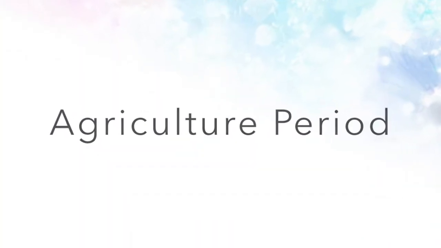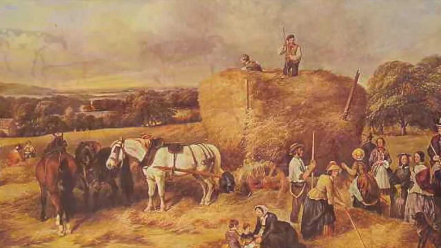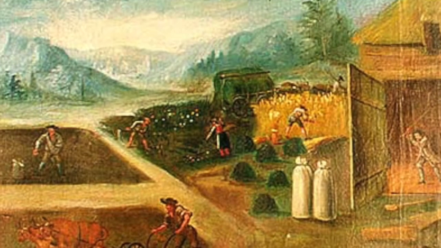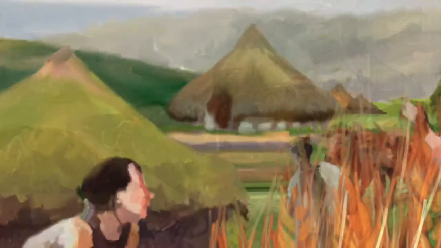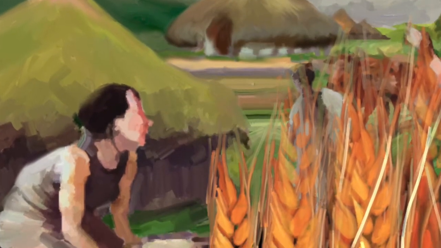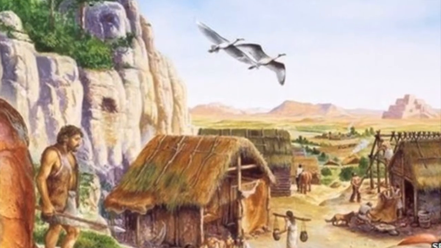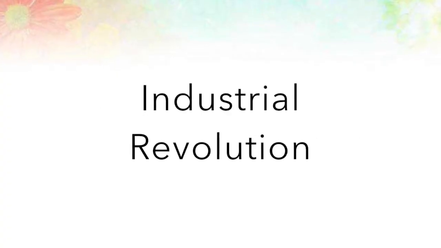Agriculture period. The agriculture period is the second period of human population growth. This period ranges from 10,000 years ago to about 1,000 years ago. During this time period, the human population started to grow more rapidly due to advances in agriculture. It was during this time that plants and animals were domesticated for farming.